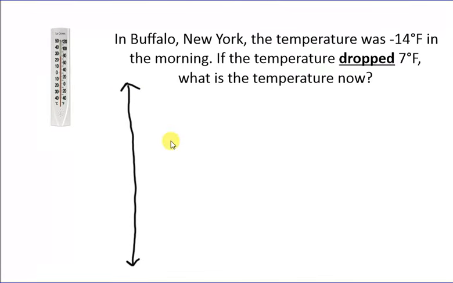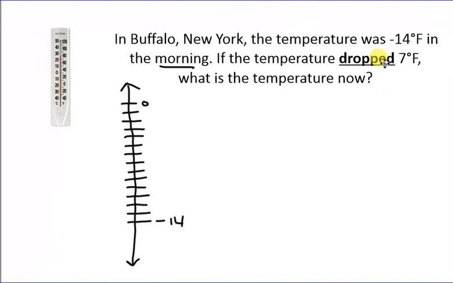There we go. And so here we'll have 0 degrees, so -1, -2, -3, -4, -5, -6, -7, -8, -9, -10, -11, -12, -13, -14. So that's where we are in the morning.